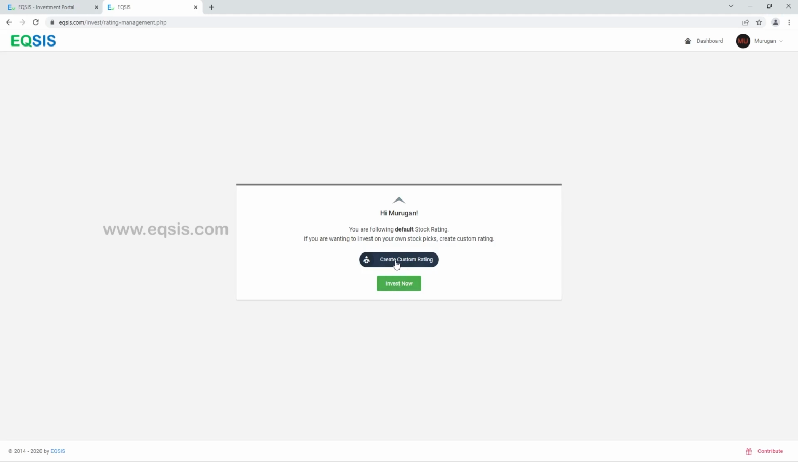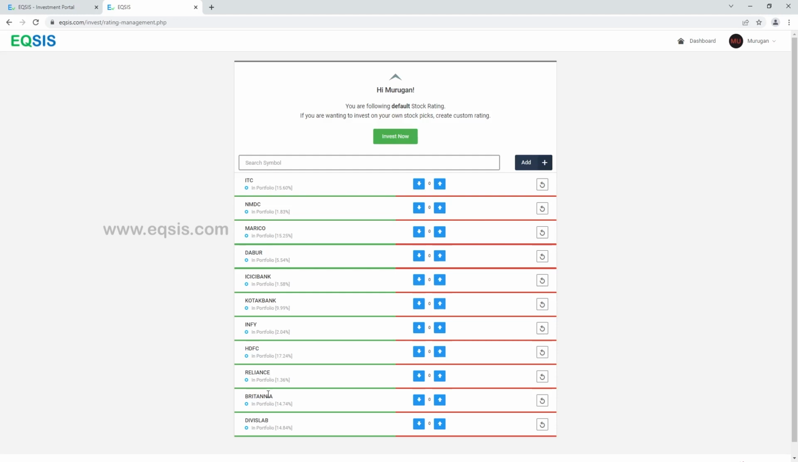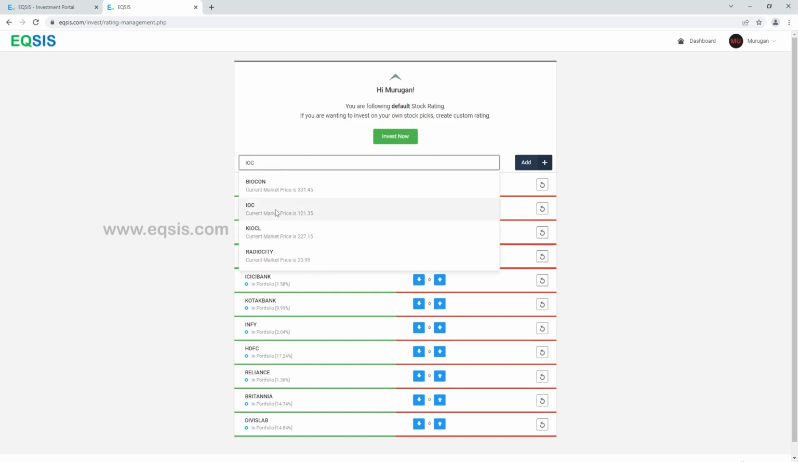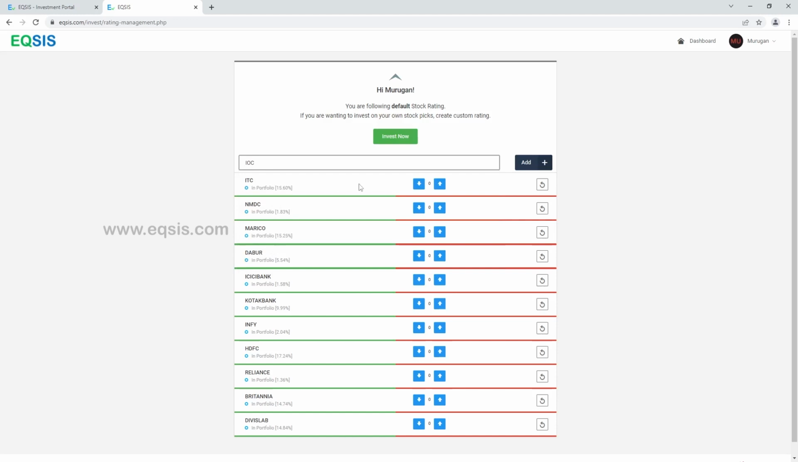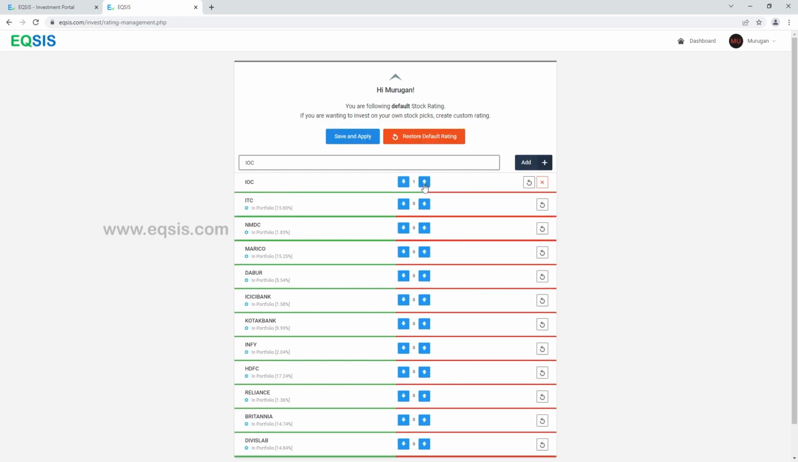You don't have to follow our ratings. If you wish to create your own, just click here and it gives you a list of stocks already in my portfolio. If you wish to have another company, say I'm interested in IOC, I can search for it, bring IOC here, click add, and IOC comes up here. If I wish to increase the rating of IOC and decrease the rating of ITC, look at this: ITC in my portfolio is already 15%. So it doesn't recommend much of ITC because I have a lot of other stocks at just 1%, 1%, 2%. But I feel NMDC is not so great.